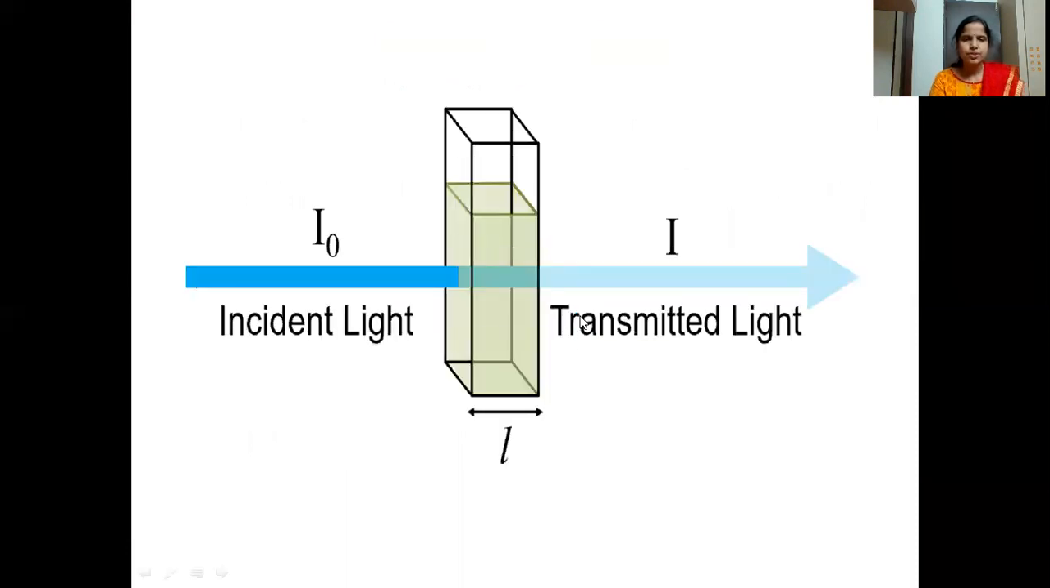Here in the diagram you can see, when light is incident onto the solution with intensity I naught, and it passes through the solution and comes out, that is, when it is transmitted out, you can see the intensity has decreased. Here you can see a dark blue, and here you can see the faded one. That shows the decrease in the intensity of the transmitted light. That is dependent on the path length, the thickness of the solution.